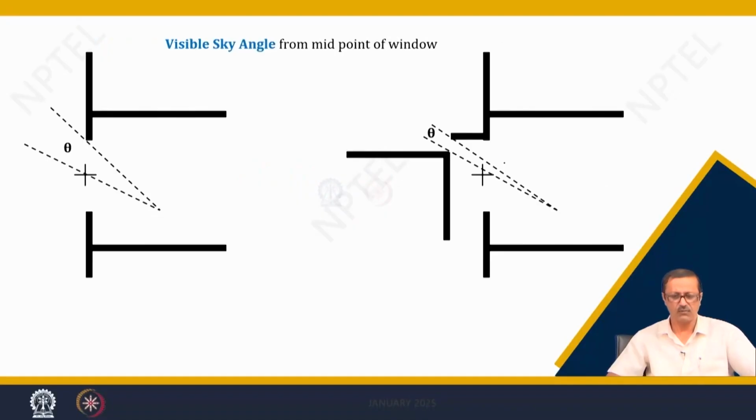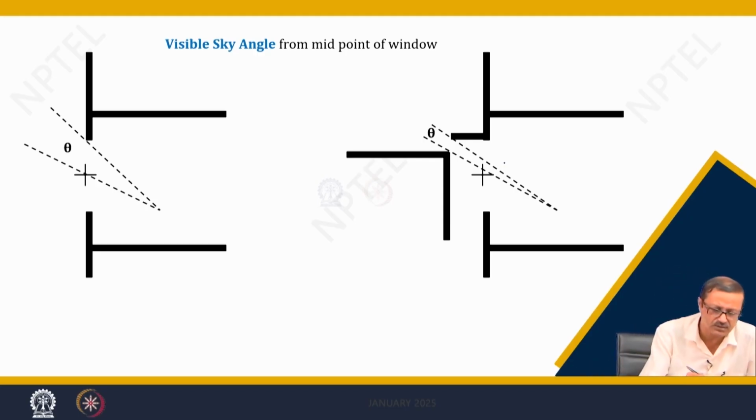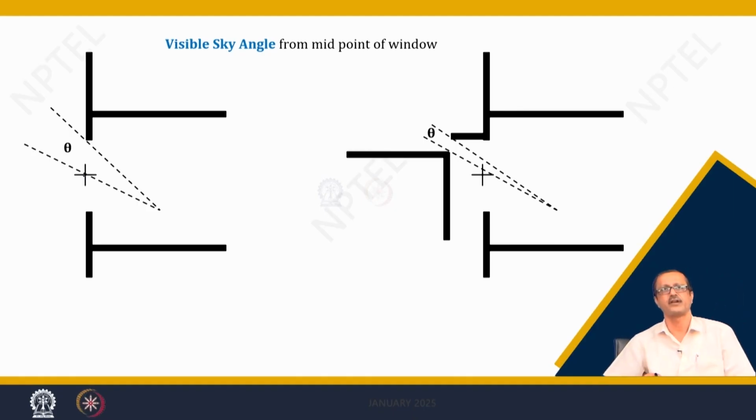The one thing that we have to discuss is theta, that is the visible sky angle. It has to be measured from the midpoint of the window. Even if your window is not obstructed, it has to be taken from the midpoint of the window to get the clear sky component of your sky.